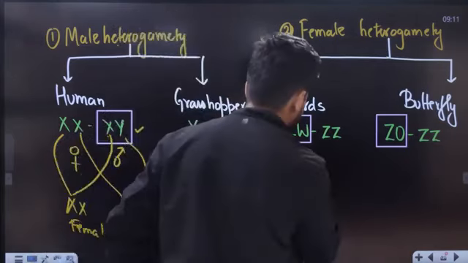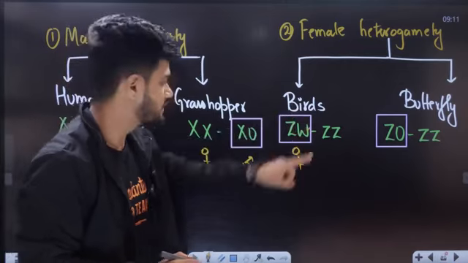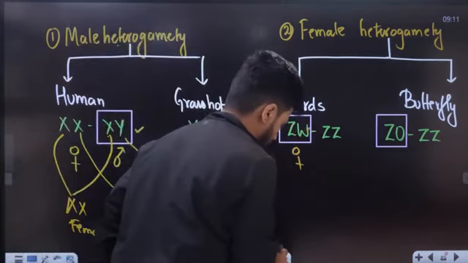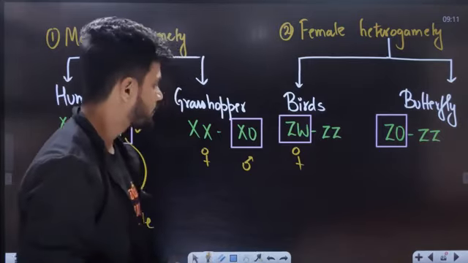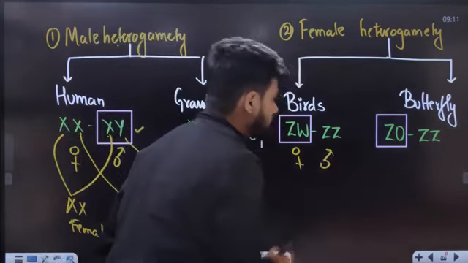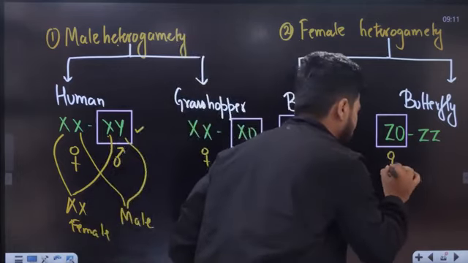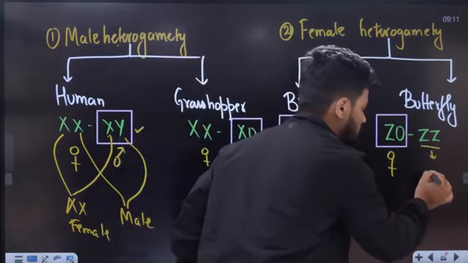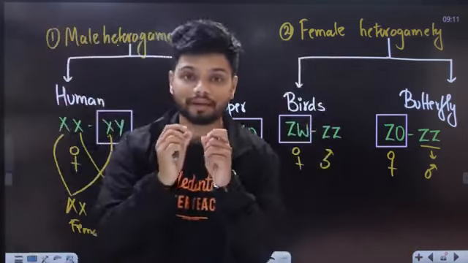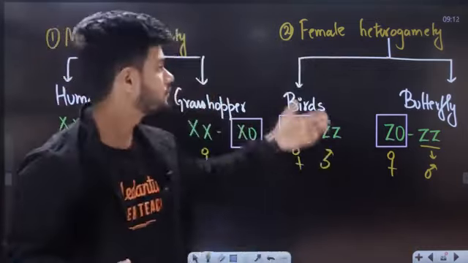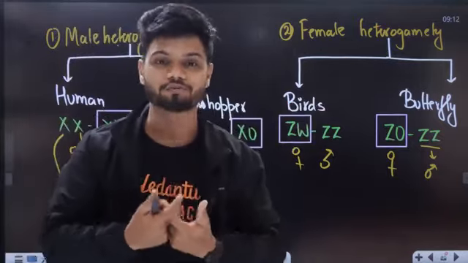See here, this is the female, ZW. In the case of birds, ZZ is going to be the male. Same goes for butterfly. ZO is going to be the female, different type of gametes. ZZ, which is the common type, is going to be the male. So in the case of male heterogamety, the males decide the sex of the offspring. In the case of female heterogamety, it is the females which decide the sex of the offspring.